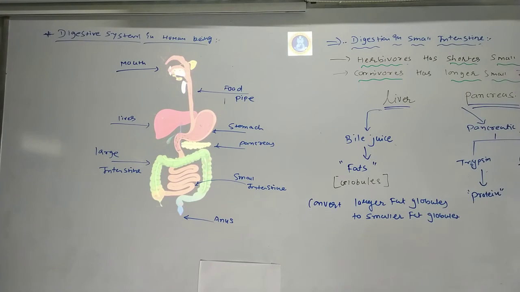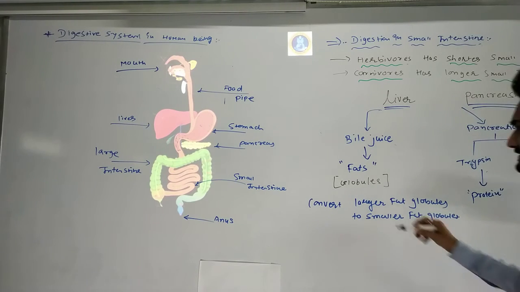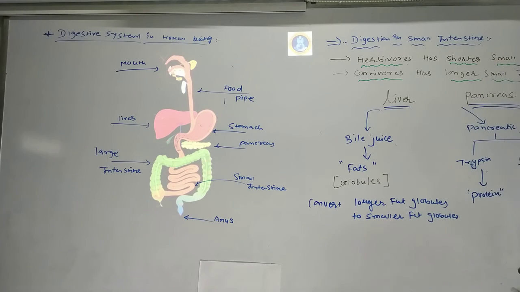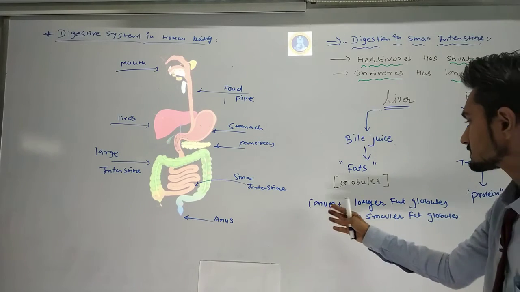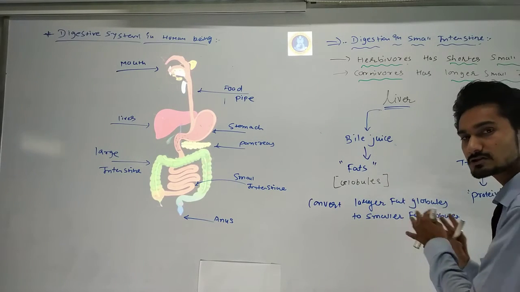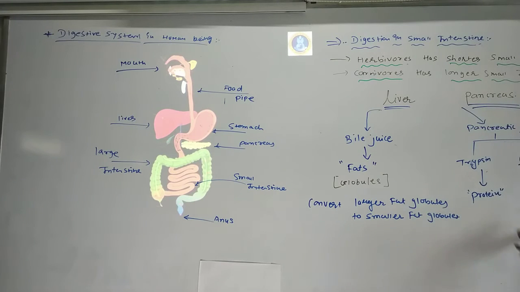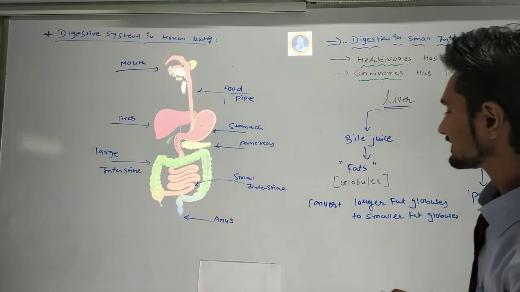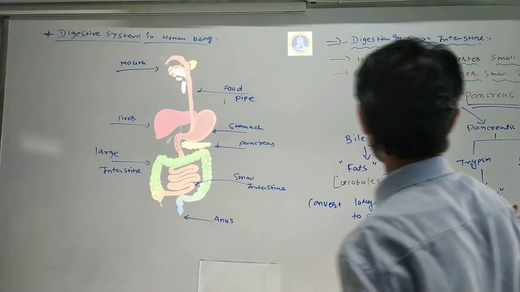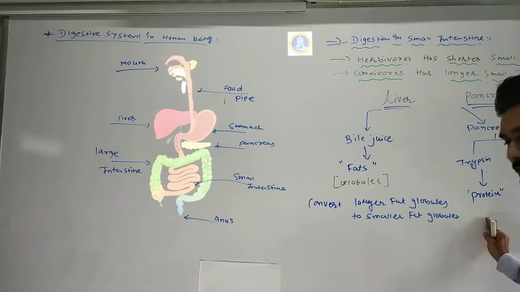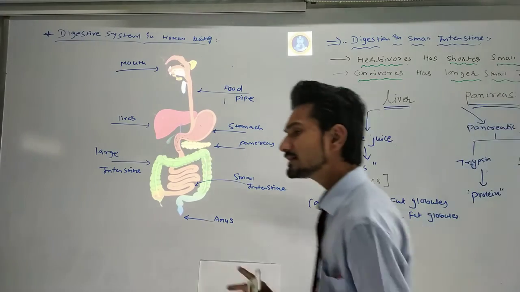The lipase enzyme will digest the fats. Now you may think, sir, it will repeat here and here, but it will convert the larger fat globules to smaller ones, while it digests the whole amount of fats. Okay, so we are going to another topic: trypsin will digest the protein and lipase will digest the fats. That's it for the liver and pancreas.